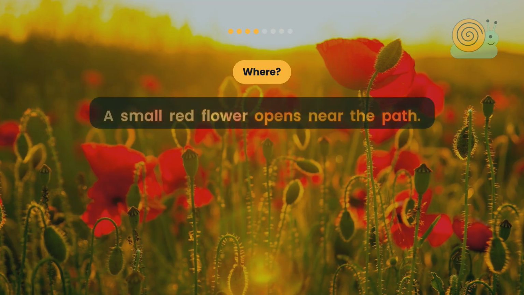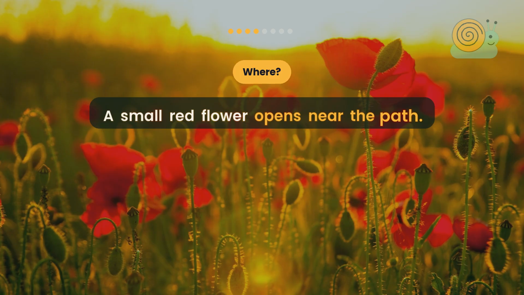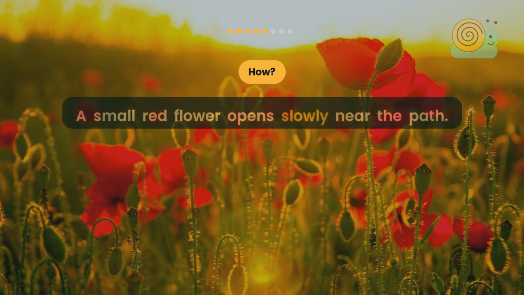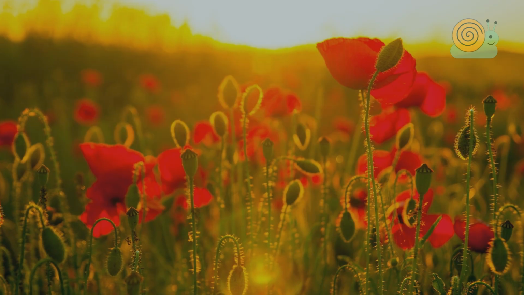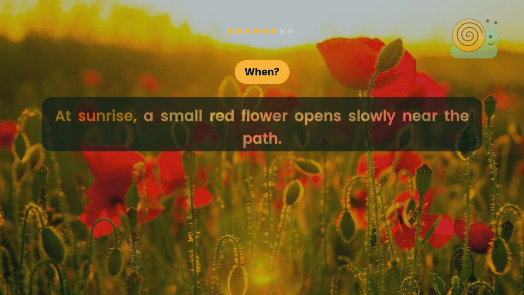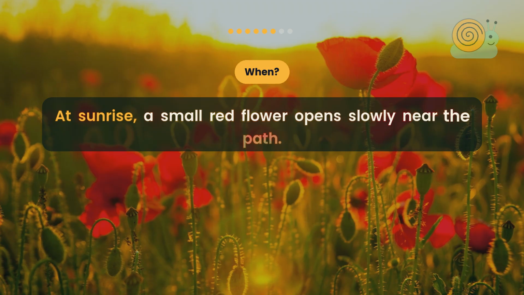Where? A small red flower opens near the path. How? A small red flower opens slowly near the path. When? At sunrise, a small red flower opens slowly near the path.